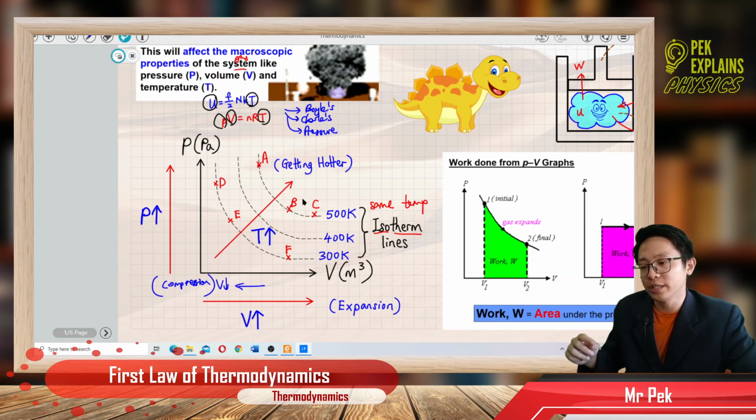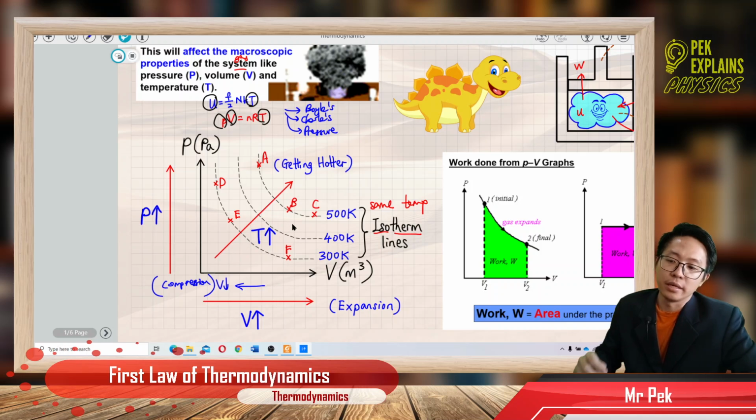If you are going towards the axis, it is getting colder, the temperature decreases. Going away from the axis, getting hotter.